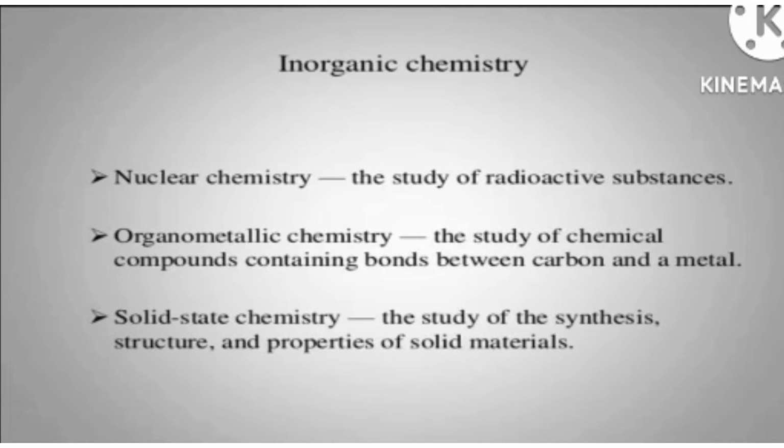But you should know what we mean by nuclear. Nuclear means the nuclear part of an atom. If you draw the structure of an atom, you can see in the center there is a nucleus, and in the nucleus there are protons and neutrons. You know that a proton has a positive charge and a neutron is neutral, meaning it contains no charge.